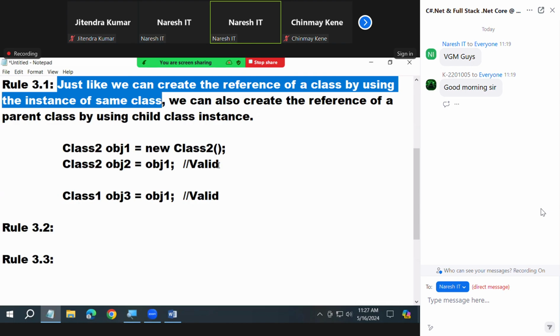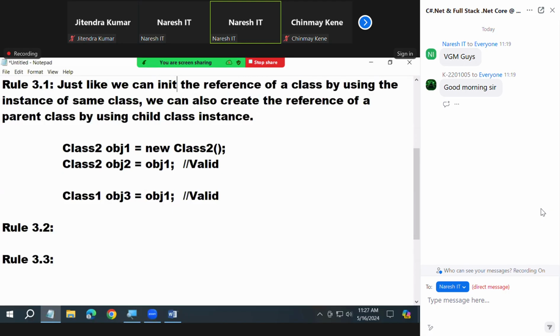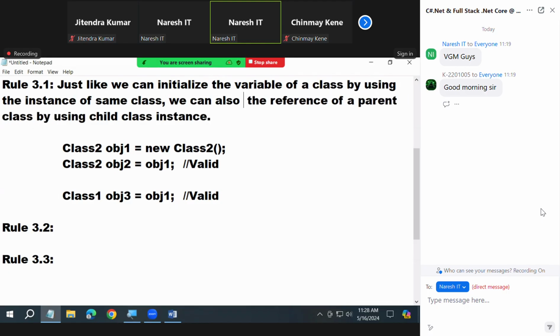I'll write it in another way: just like we can initialize the variable of a class by using the instance of the same class, this is what we learned last week.